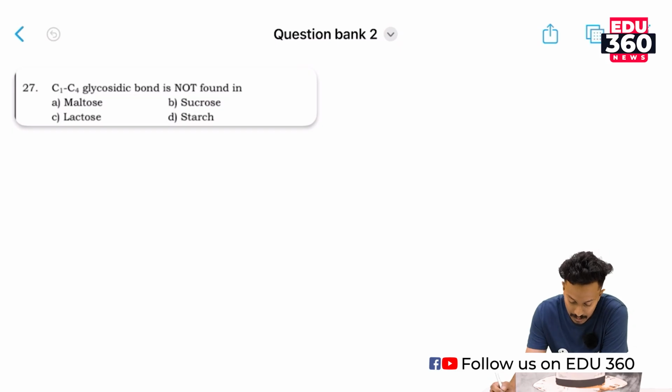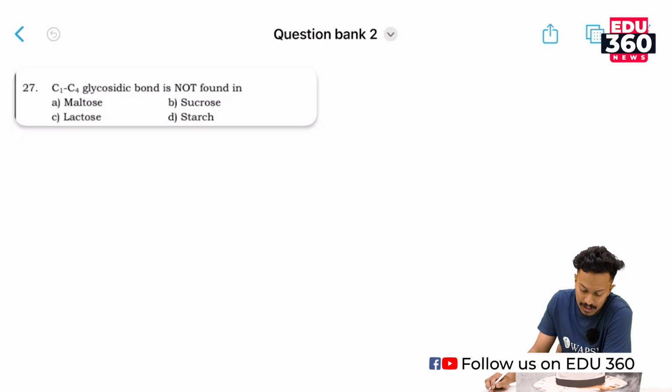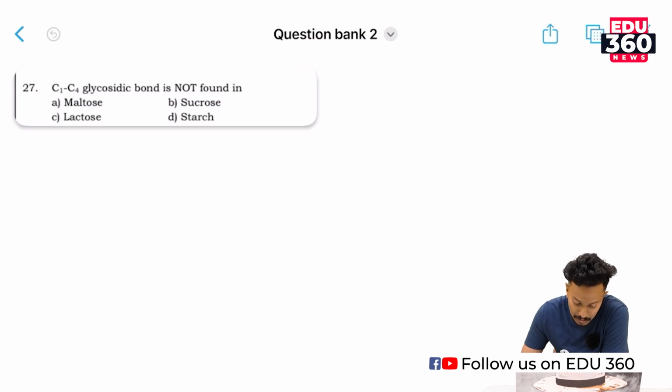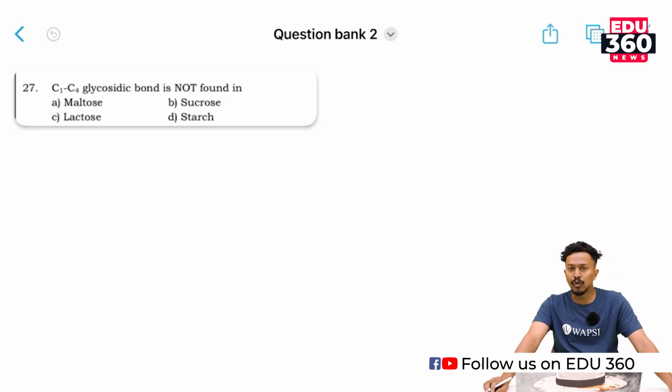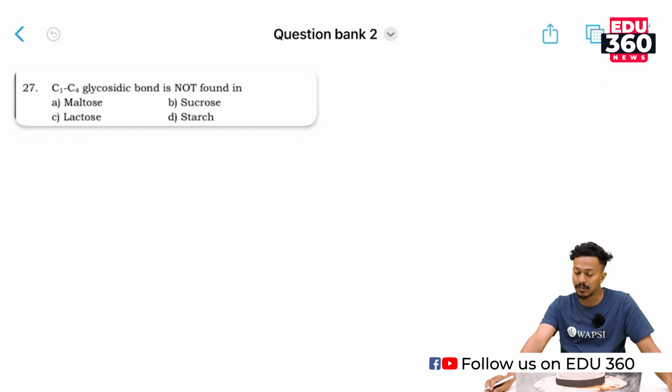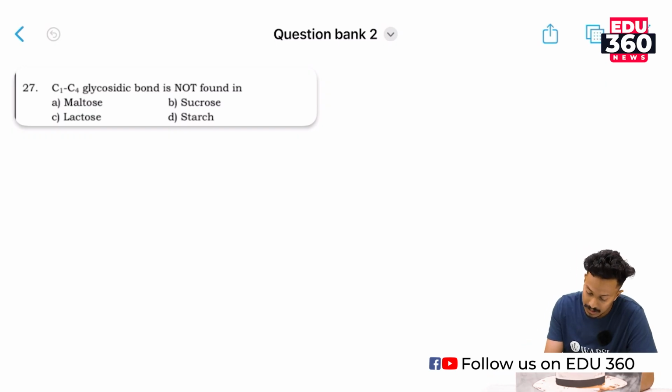Here, the first question is: the C1-C4 glycosidic bond is not found in which of the following? Maltose, sucrose, lactose, and starch. In this question, we do know that sucrose is a disaccharide, right? So, the disaccharide which is found here is sucrose.